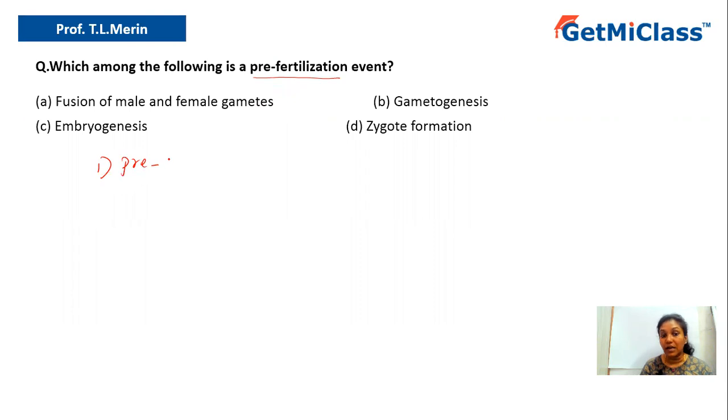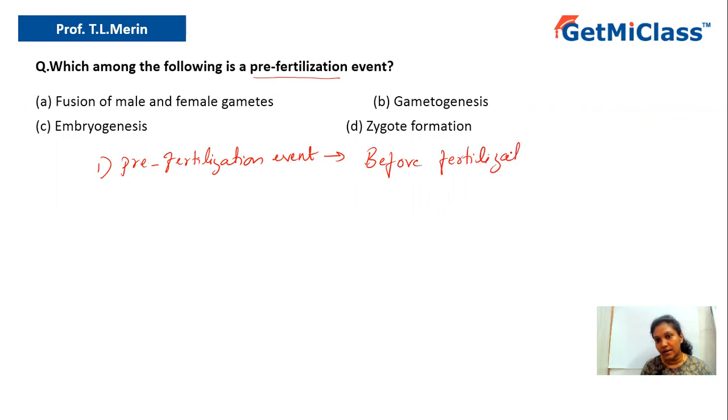So there are three different types of events which occur during the sexual reproduction phase of an animal or a plant. We are talking about sexual reproduction because fertilization occurs only in sexual reproduction. Pre-fertilization events are the events which occur before fertilization. So what do you mean by fertilization? Fertilization is nothing but fusion of male gametes with the female gamete to give rise to zygote. So before that occurs, the pre-fertilization event occurs.